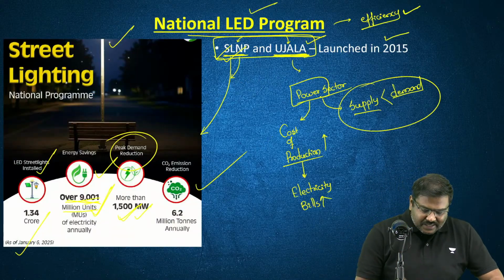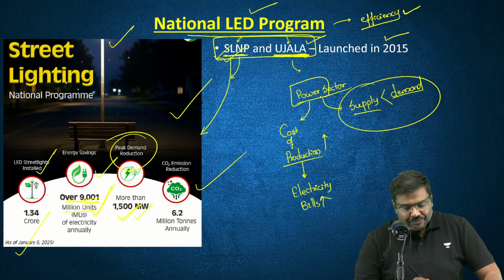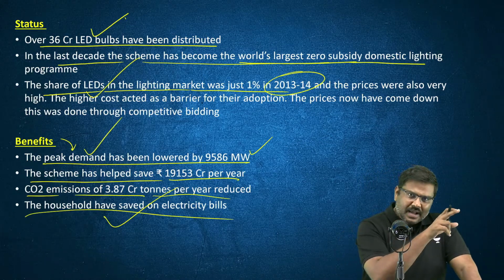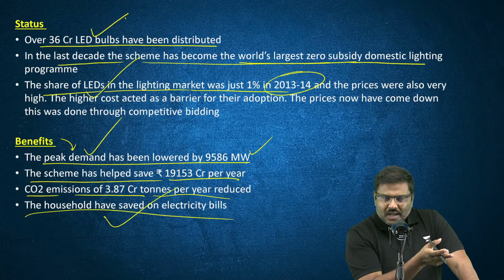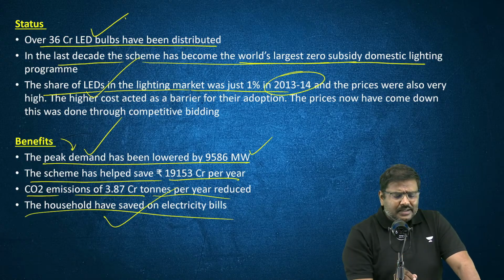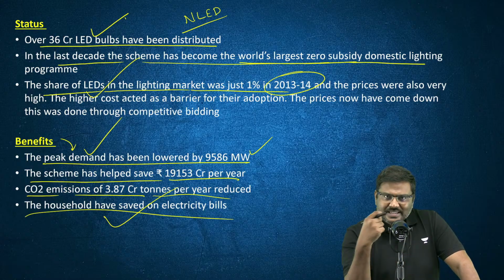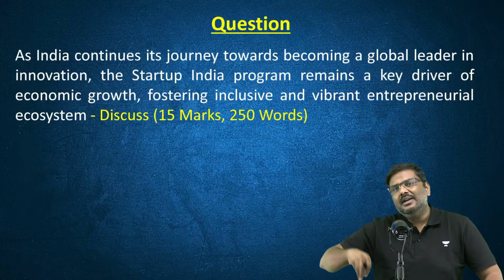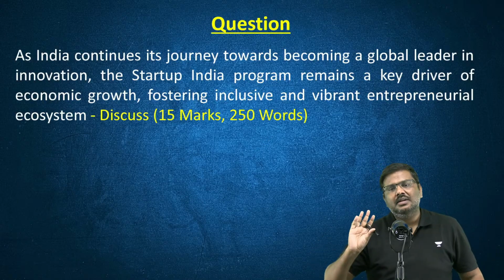So these are the savings because of SLNP, and these are the savings because of Ujala. Questions can be asked on SLNP, Ujala, or the overall National LED program. Now you know the data. Please memorize certain data. If a question is asked, you can write this data and you will get very good marks.